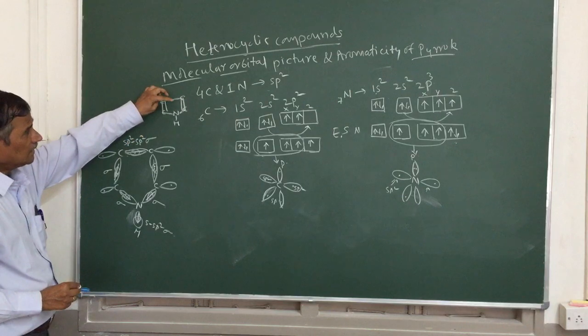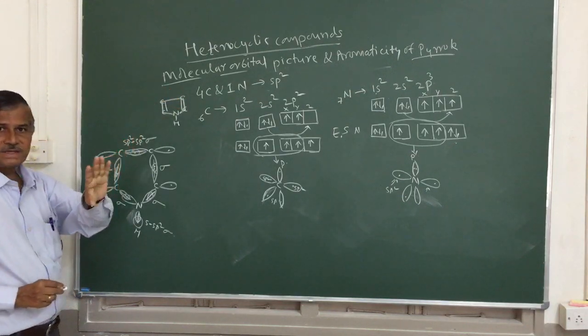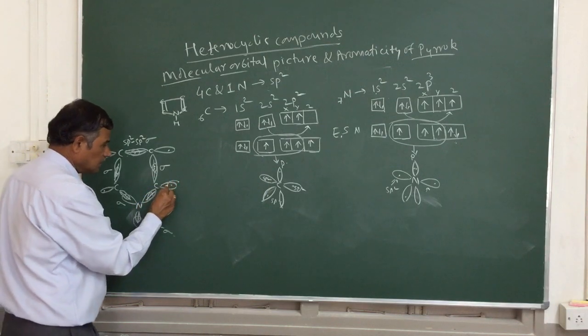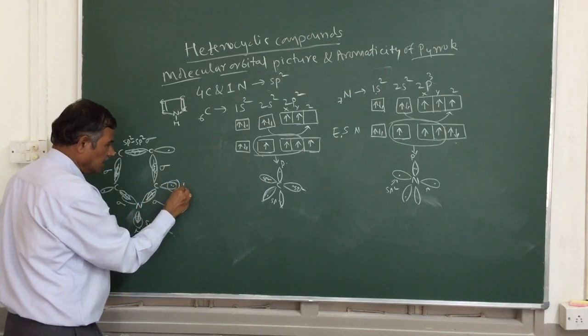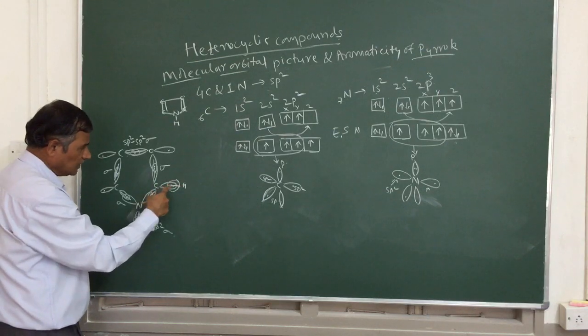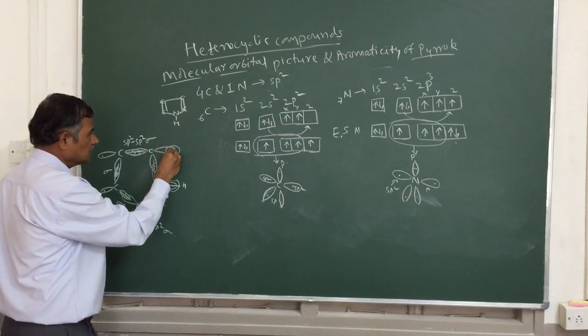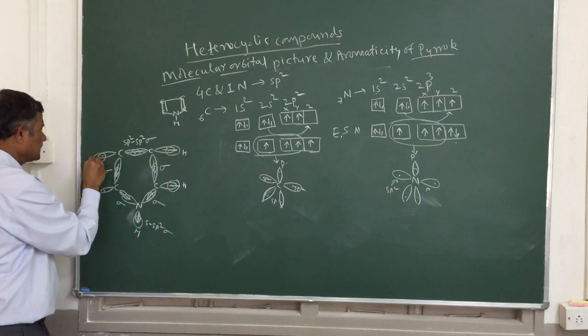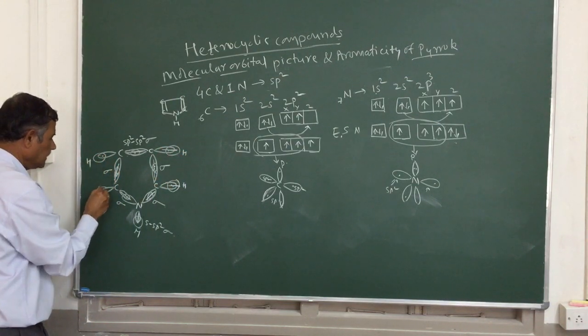And all the 4 carbons have linked to a hydrogen atom, through the s orbital of the hydrogen. So here also this sp2 sigma bond. Here is a hydrogen, sp2 sigma bond.